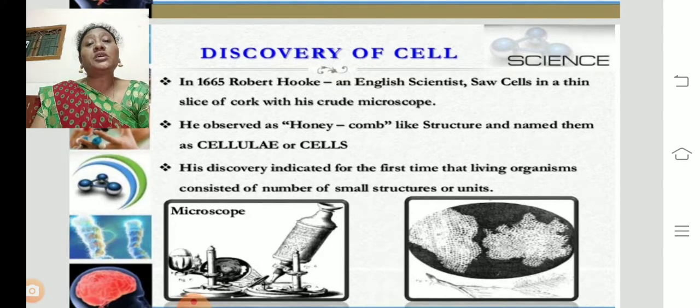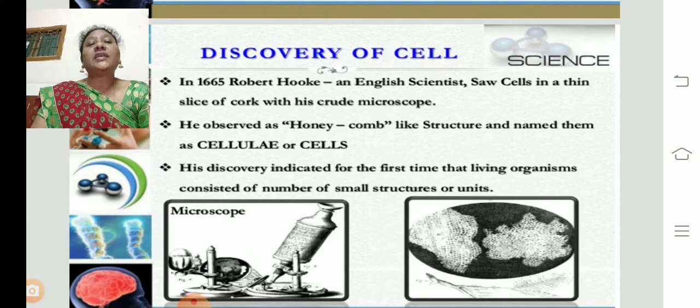If the chromosomes are not constant in the organism, what is the count? 46 chromosomes are present in the human cell. If it is increased or reduced, we will find a lot of disorders. So chromosomes are the main basic structures of the organism to maintain exact copies of the organisms. The constant number of chromosomes always helps the organism to stabilize the generations. They stabilize the organisms, the race.